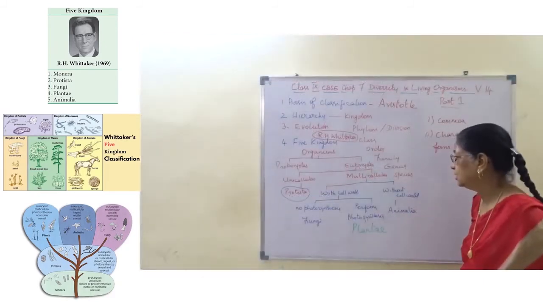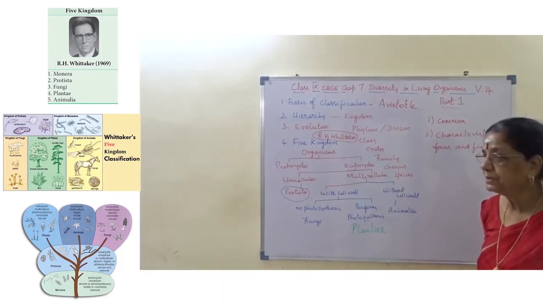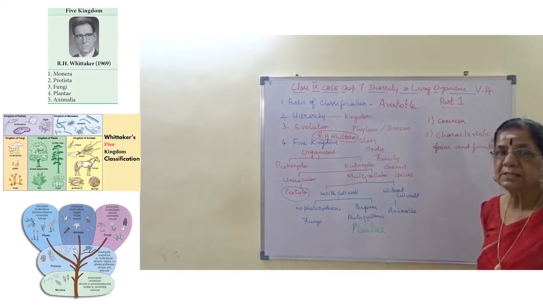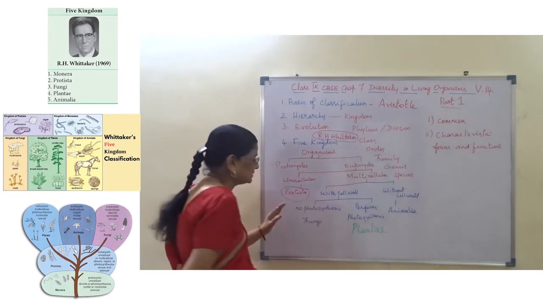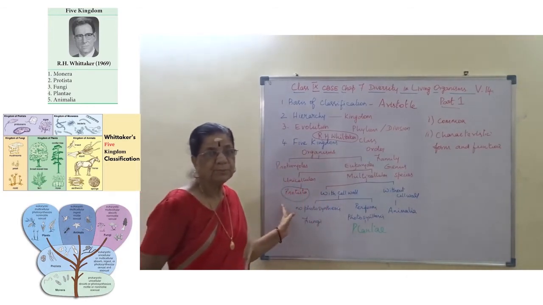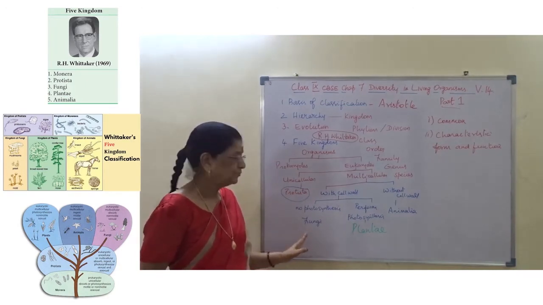So multicellular, I repeat, they are classified based on the presence of cell wall as with the cell wall and without cell wall. And under with the cell wall, organisms which cannot prepare their own food are included under kingdom Fungi.